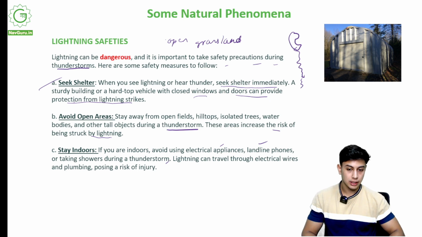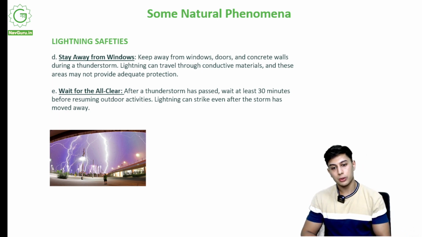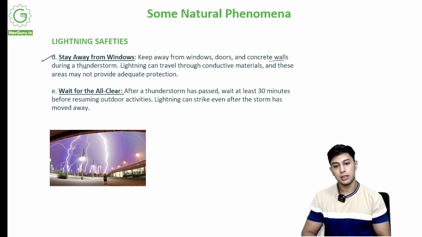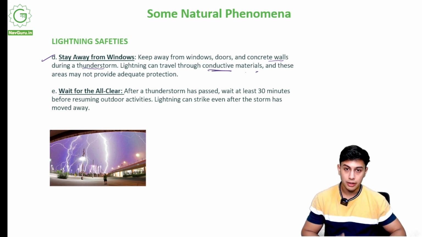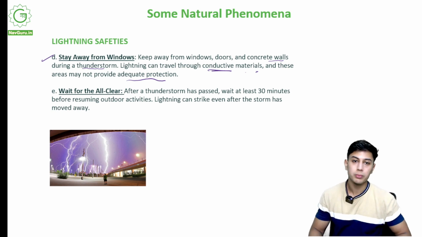Lightning can travel through electrical wires and plumbing, so you're not safe near plumbing as well, posing a risk of injury, a burn. Stay away from windows, you should not be near your windows. Keep away from windows, doors and concrete walls during a thunderstorm. Lightning can travel through conductive materials. Conductive means those that let electricity pass through them, electrons pass through that. And these areas may not provide adequate protection, they will not give you much protection, it can still hit you.